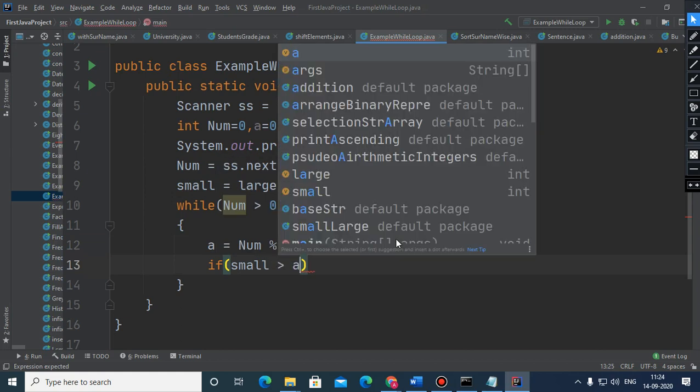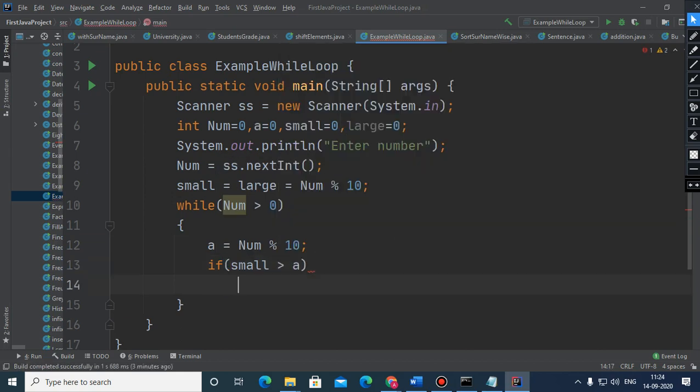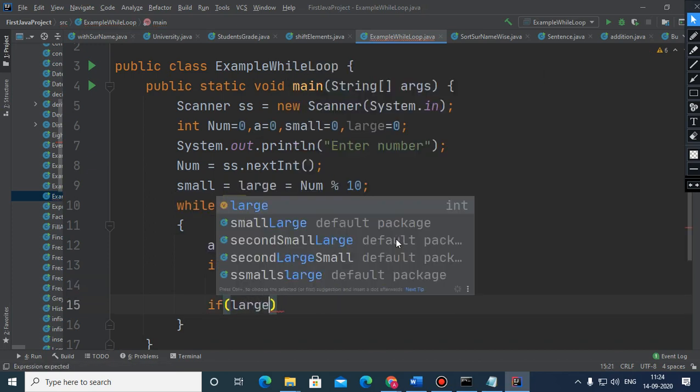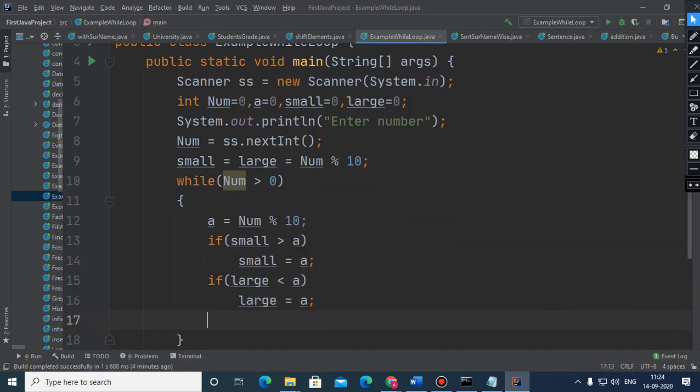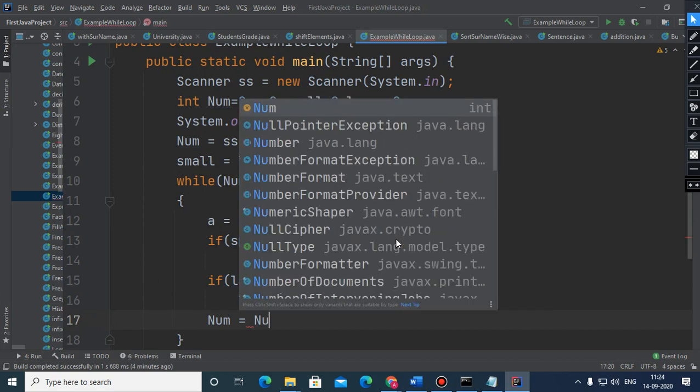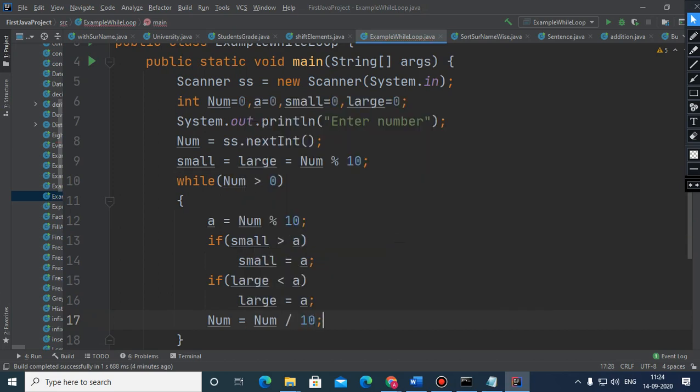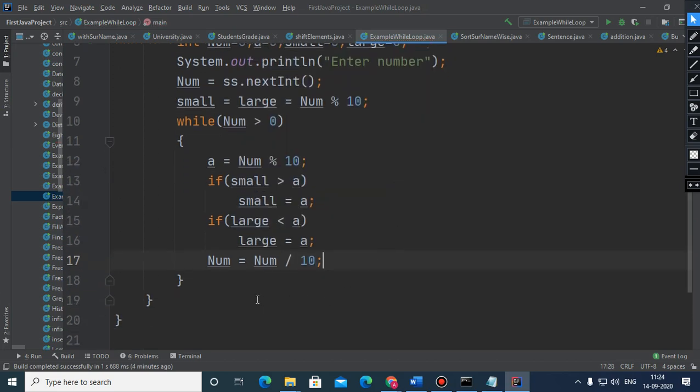If small is more than a, the digit you have considered earlier as the smallest, if it is more than any other digit, that other digit will replace this small. And if large is less than a, then large will be a. And here what to do is num is equals to num by 10. This is the process, and this process will go on.